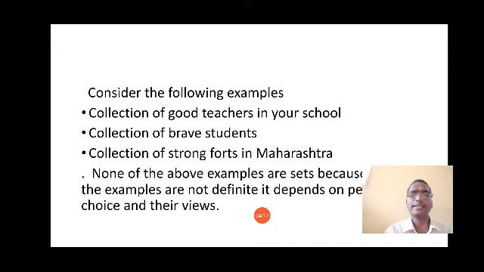Now the second example you can see, collection of brave students. Again in this case also there is confusion, because for some students Ramesh will be brave, for some students Ramesh will not be brave. So this is not a set. Now see the third example, collection of strong forts in Maharashtra. You know what a fort is, right? Again in this case there will be confusion, because from my eyes that fort can be strong, but some will say this is not a strong fort, this is weak. So here again you are having confusion.